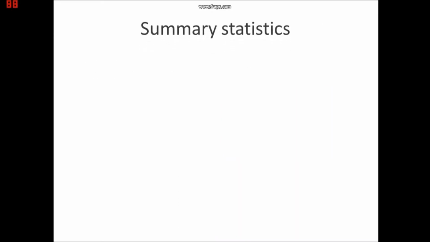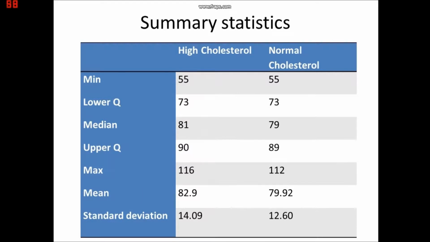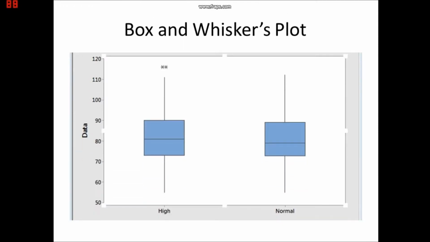Below is a summary statistic for both high cholesterol and normal cholesterol. The summary statistic consists of the minimum, lower quartile, median, upper quartile, and maximum, as well as the mean and standard deviation. Below is the box and whiskers plot that is constructed from the 5-number summary. From the box plot, it can be seen that the median of high cholesterol is higher as compared to the median of normal cholesterol.